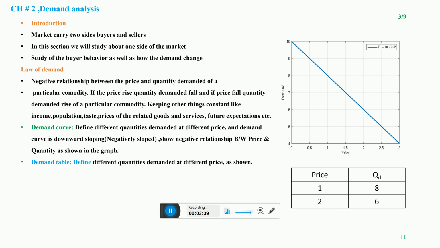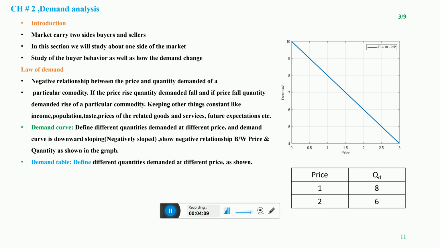The reason is that the real purchasing power of the money in the hands of Hidayat decreased, and he is now purchasing only 2 markers. He is now demanding only 2 markers. So that is why we are saying that there is a negative relationship between the price of the commodity and the quantity demanded for that commodity.